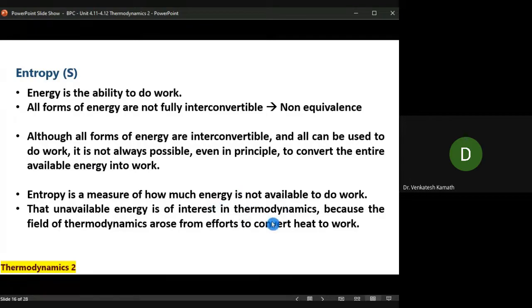Now, if thermodynamics says it is inevitable for the system to lose 20 joule of energy, it means 80 joule of work can be done. Out of 100 joule I fed, only 80 joule I can get as the output. 20 joule is inevitable. There will be a loss of 20 joule. From the standpoint of thermodynamics, that is the ultimate amount you can do. That means 20 joule has to be lost. You cannot get it back. Whatever may be your system, however much you improvise it, that is the end point. You cannot go beyond that.